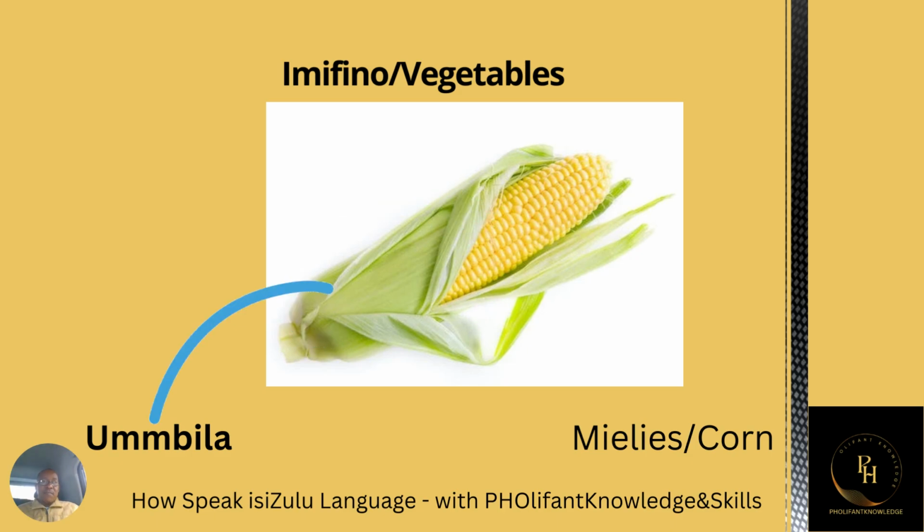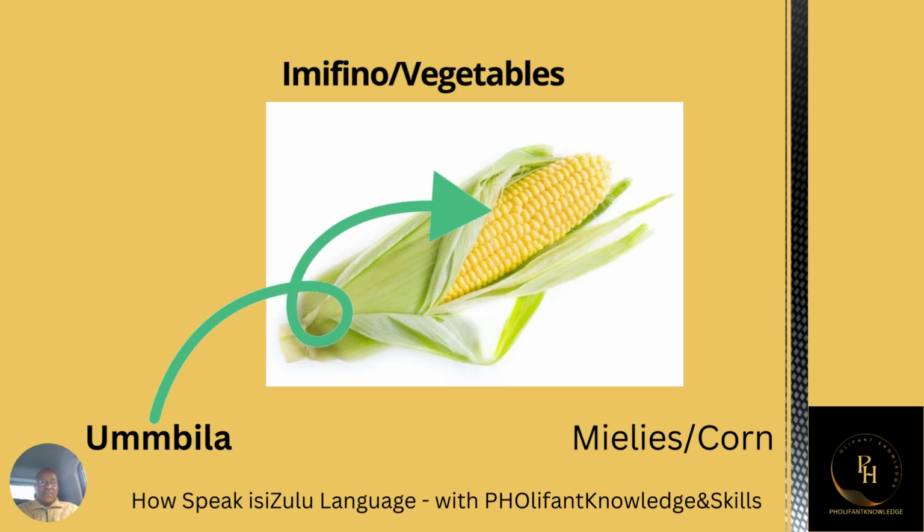Then here is mealies. In some areas, they just call it a corn. A corn or mealies. In isiZulu, we call it umbila. Why we have this is because there are two M's there.